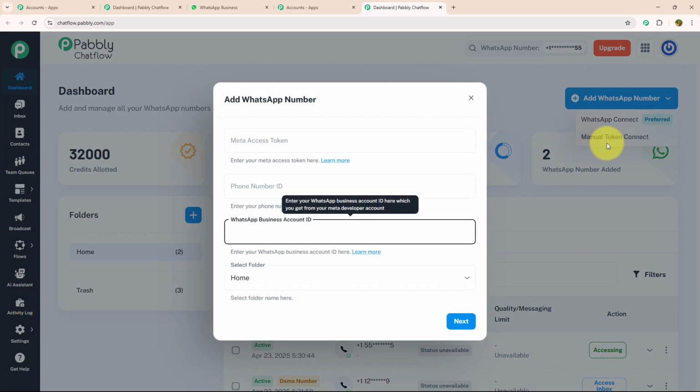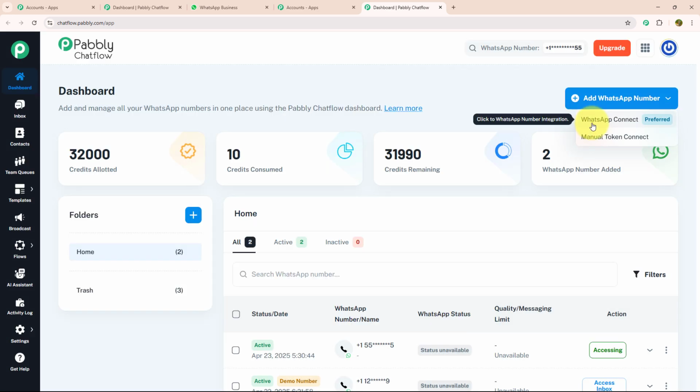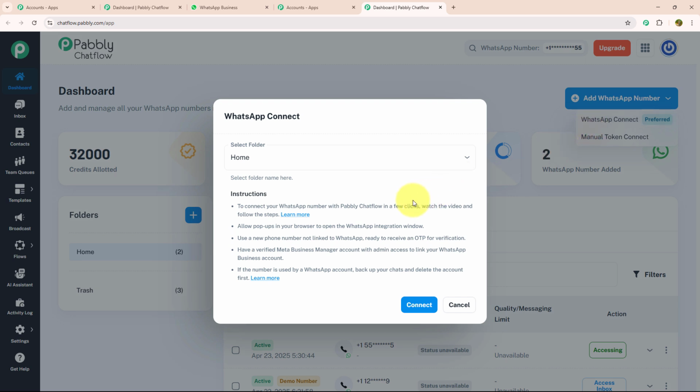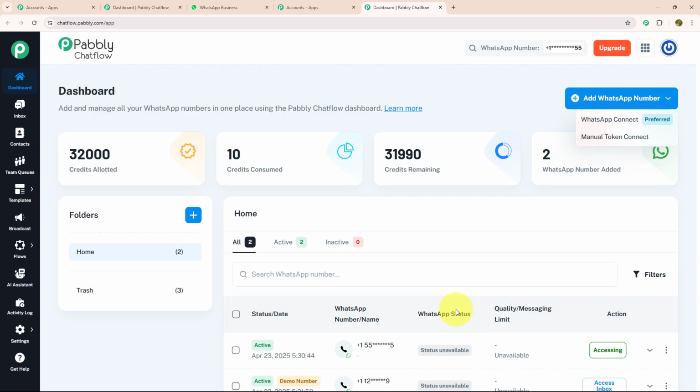In Manual Token Connect, you need to enter the Meta Access Token, phone number ID, and WhatsApp Business Account ID manually. But in WhatsApp Connect, you just need to verify your Meta Business Manager account and link your WhatsApp Business account with it. Not only that, there are many more features on the dashboard. Let's see each feature individually. Below dashboard, there is an inbox option where you can manage all your conversations from one place. After that, we have the contact feature in which you can create new contacts and separate them according to your requirement.